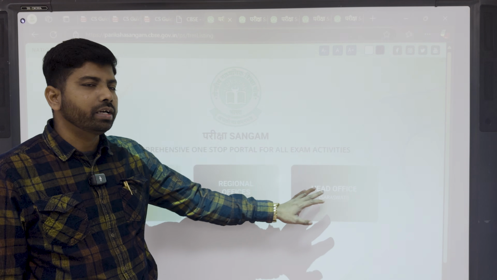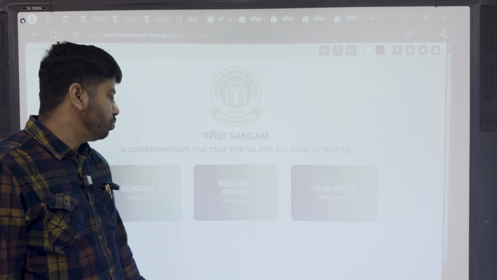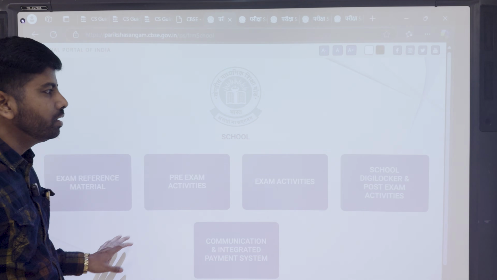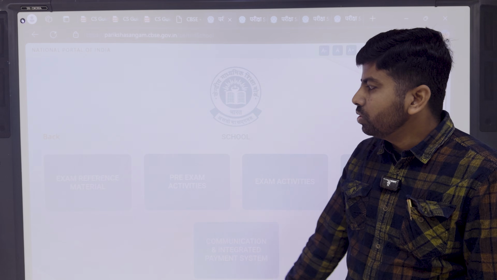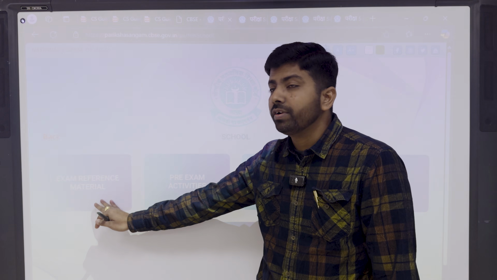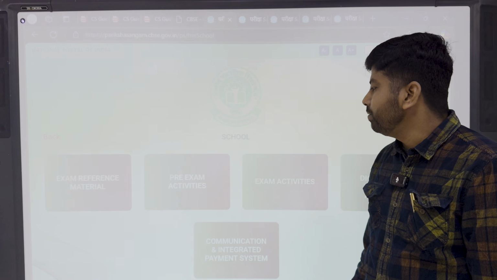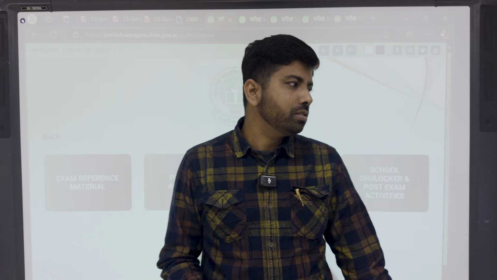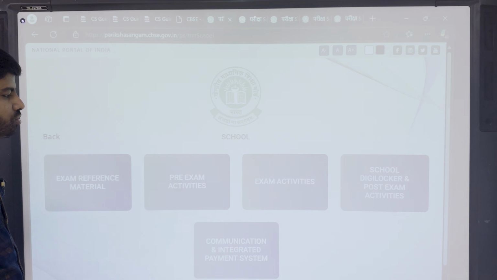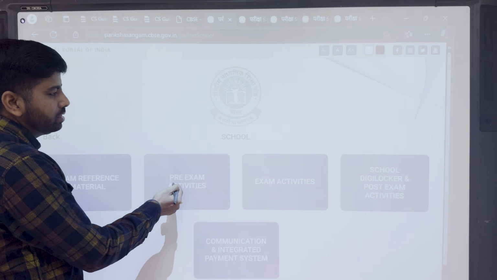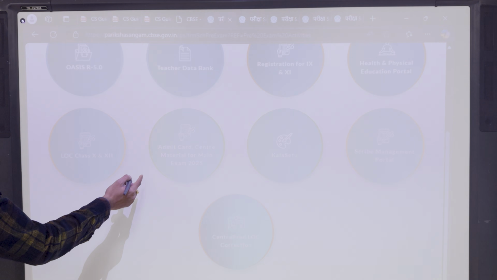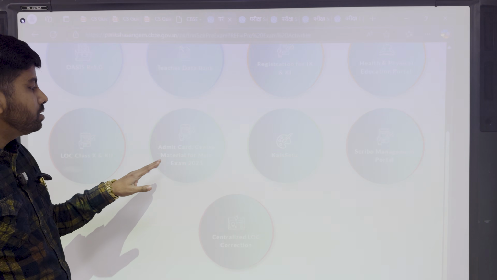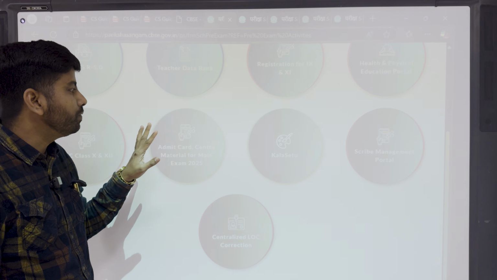There are School, Regional Office and Head Office. Since we are from school, we will click School. From here the main role starts. We will find exam reference materials, pre-exam activities, exam activities and all these things. In pre-exam activities, this is the place where we can find the admit card and center material. This is the first thing.